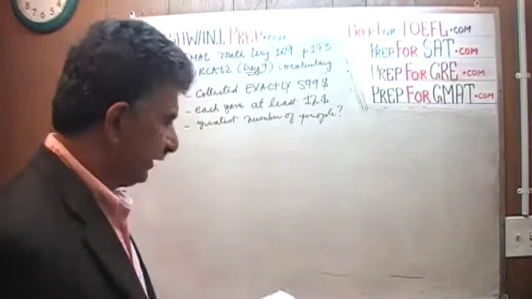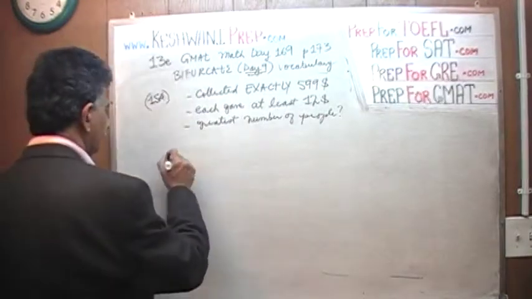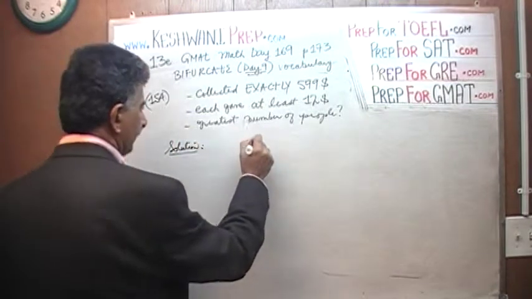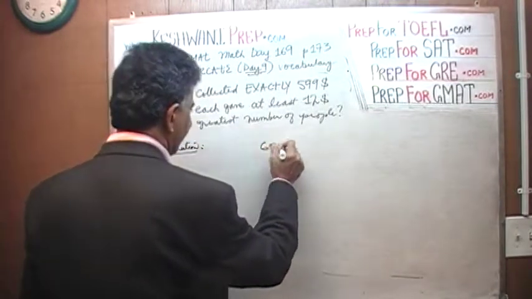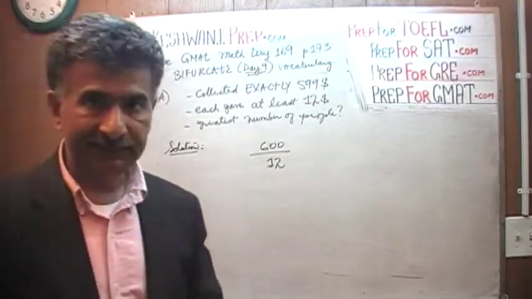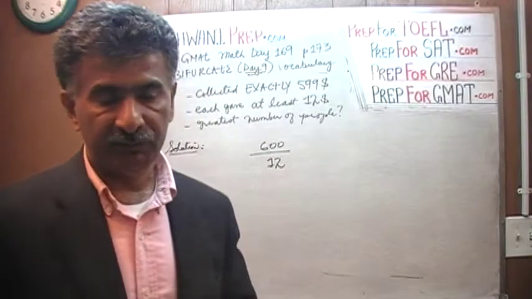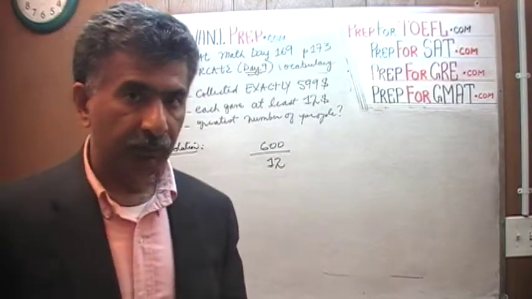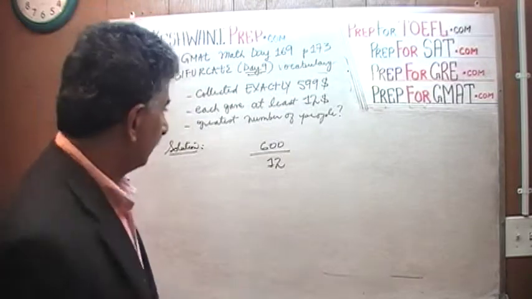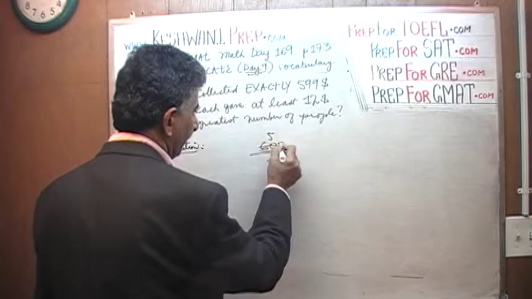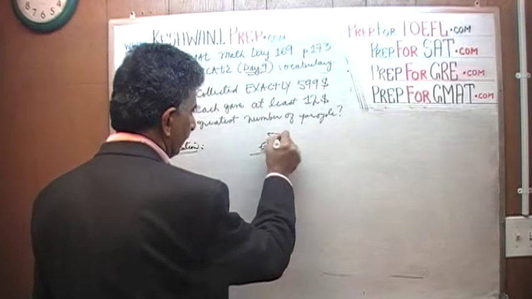Here's the solution. What we need to understand is that if you were to divide 600 by 12, assuming that we collected $600, not $599, because 600 is easier to divide by 12, and assume that everybody gave exactly $12, then how many 12s in 60? 60 has 5 twelves, and how many 12s in 0? 0 has no 12s.